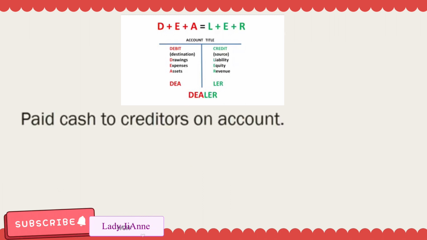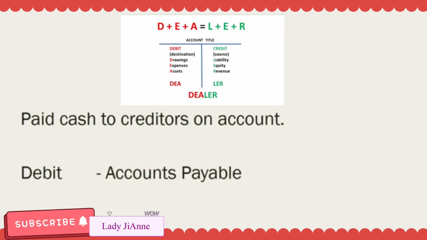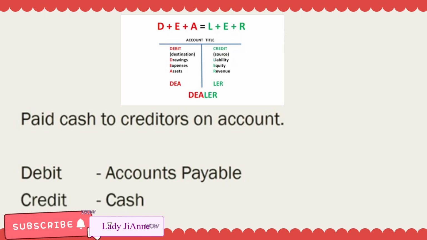Okay, another one. Paid cash to creditors on account. Sa Tagalog, nagbayad daw ng cash ang company sa mga utang nila sa creditors. So, ano ang binayaran nila? Yung on account nila. So, liabilities. Nabawasan ang liability. Kapag nabawasan ang liability, i-debit mo siya. So, to be more specific, debit accounts payable. Anong pinambayad? Cash. Cash is asset. Nagbawas ka ng pera. So, i-credit mo siya. So, credit, cash.